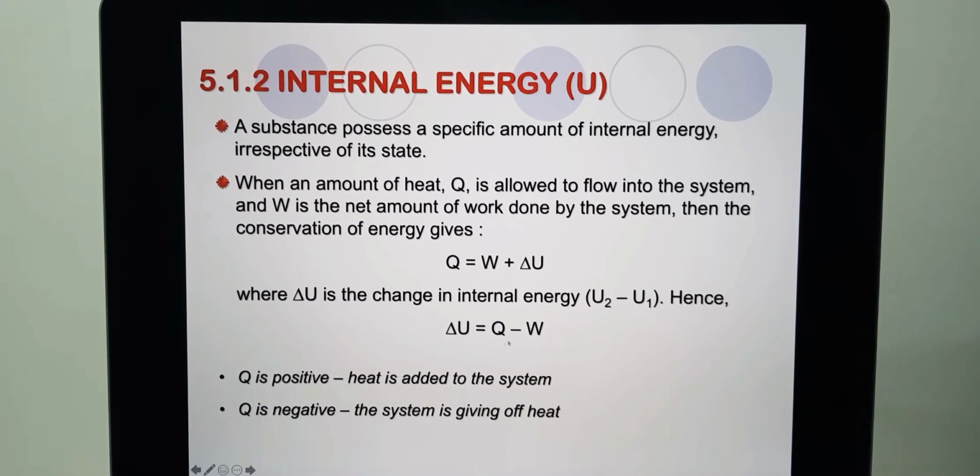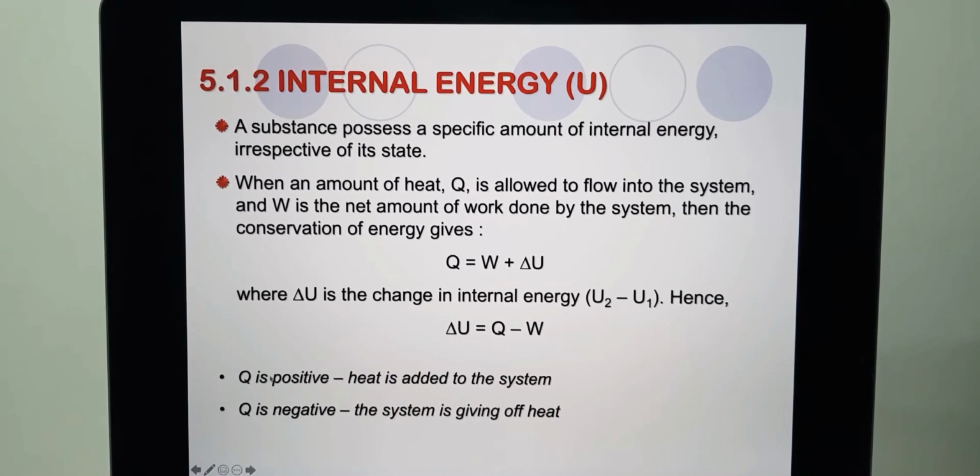So delta U is equivalent to heat minus work, the amount of heat minus the amount of work done by the system.